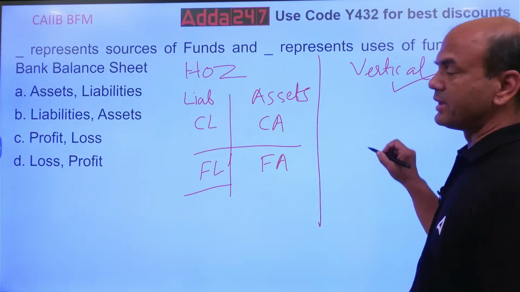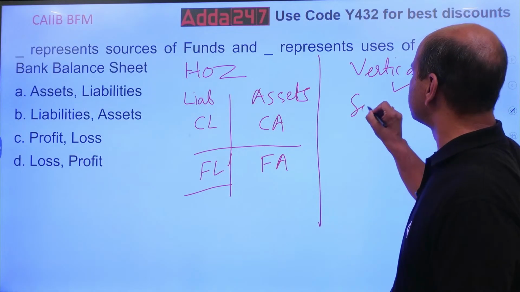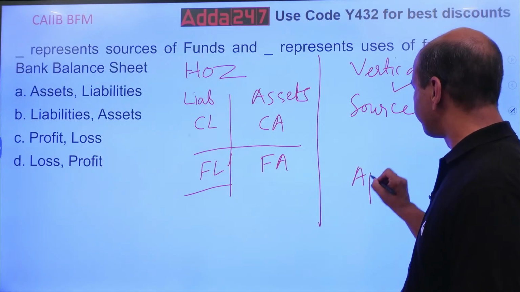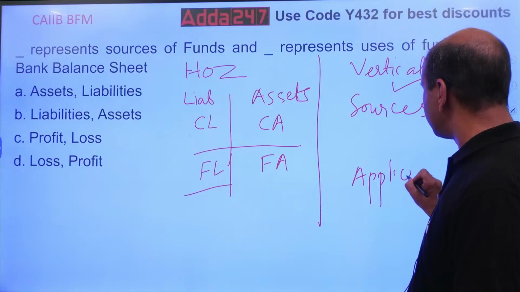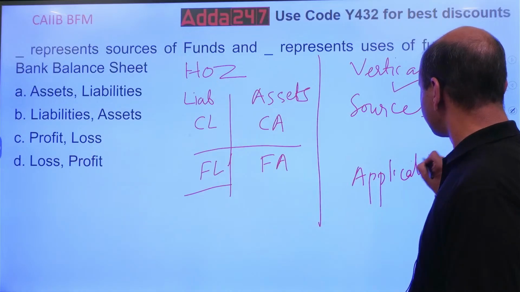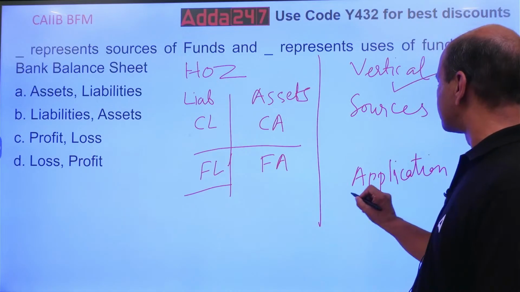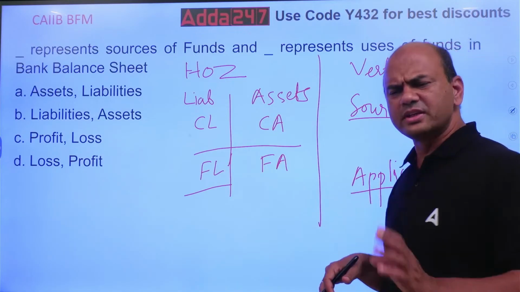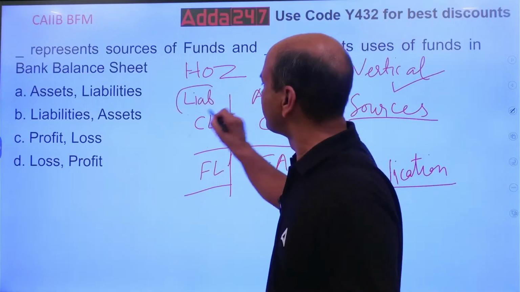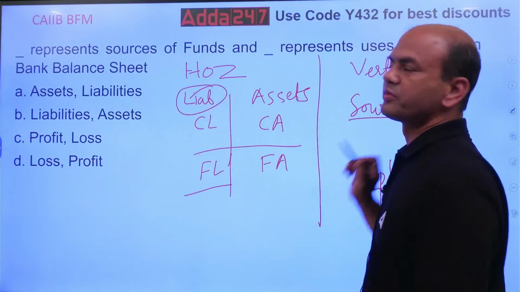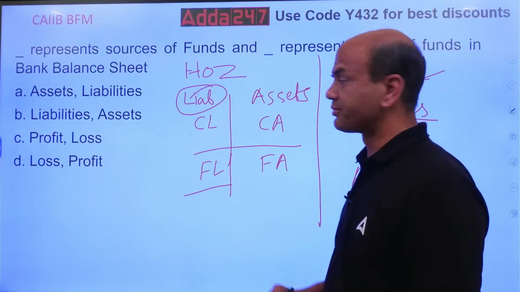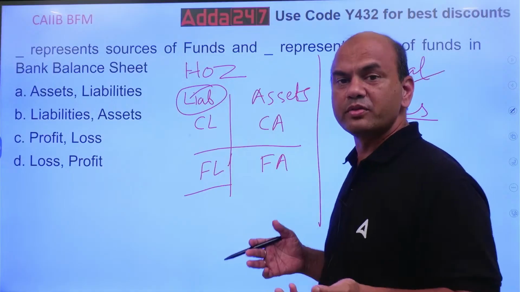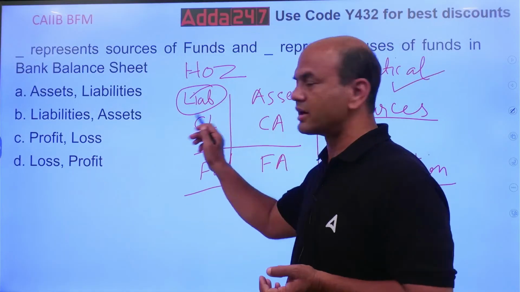In vertical form of balance sheet, we have two parts. One is sources of funds and second is application of funds. Now see this. One thing I'll make it clear. Sources of funds means from where I get the funds. So generally this part will be the sources of funds, here current liabilities and fixed liabilities. Sources means what? Deposit. Depositor is a current liability.